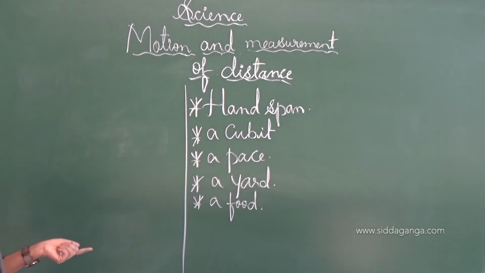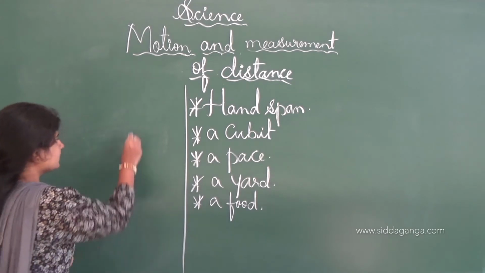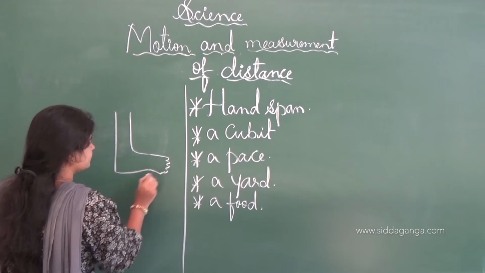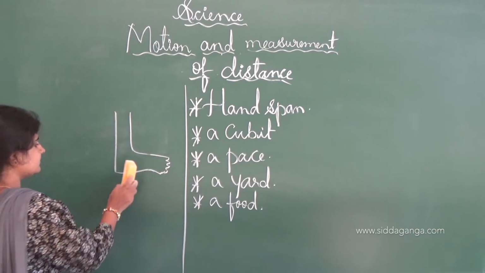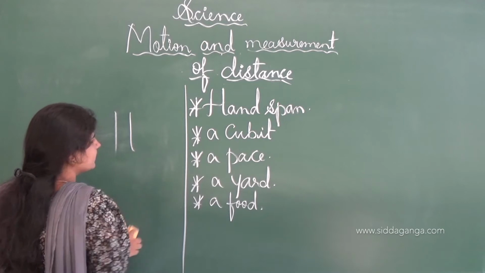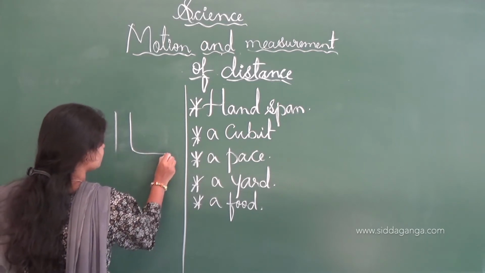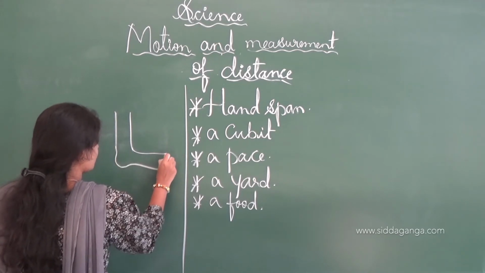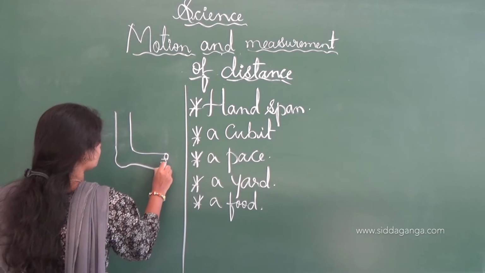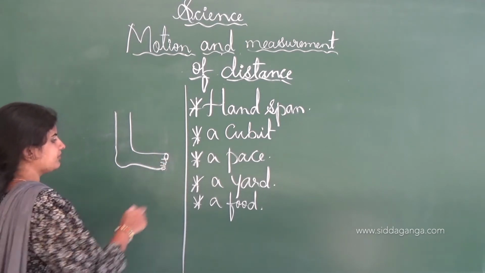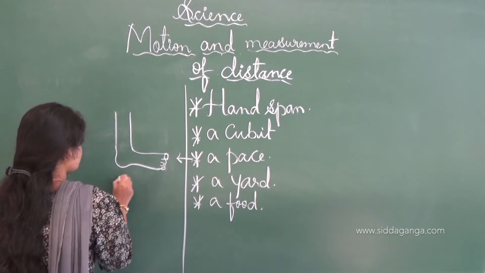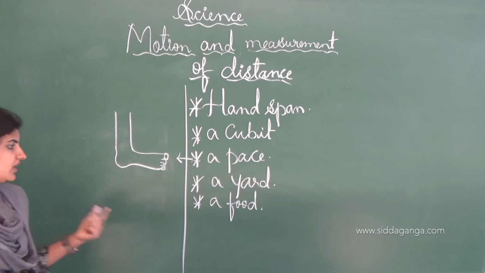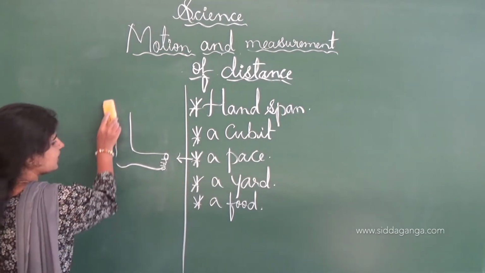A pace is nothing but the length of a step. Each step we have to measure, and by taking the measurement of the step, we get the pace method. The measurement of each step of a leg is nothing but the pace.